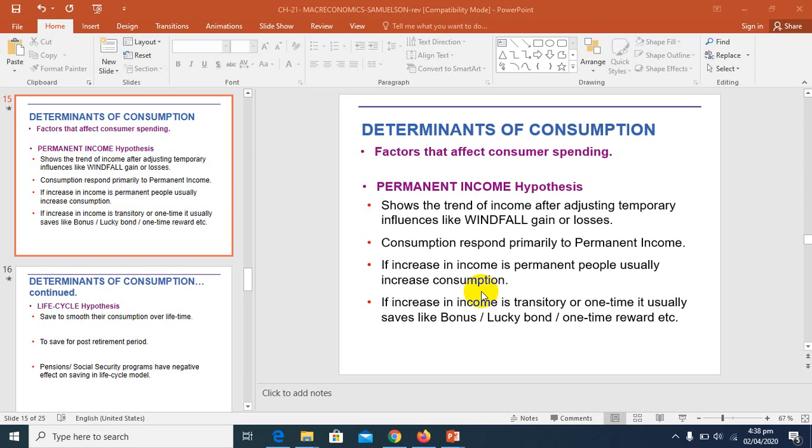So in these circumstances, people are in effect asking, given my current and future income, how much can I consume today without incurring excessive debts? That is why we call it the permanent income hypothesis and life cycle model of consumption.